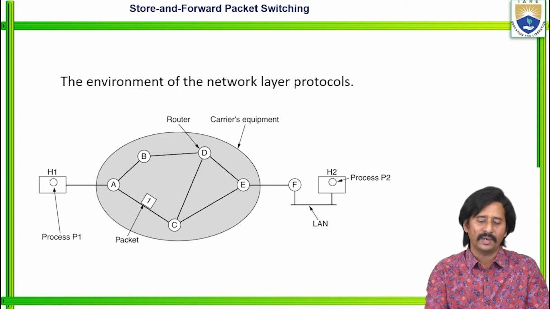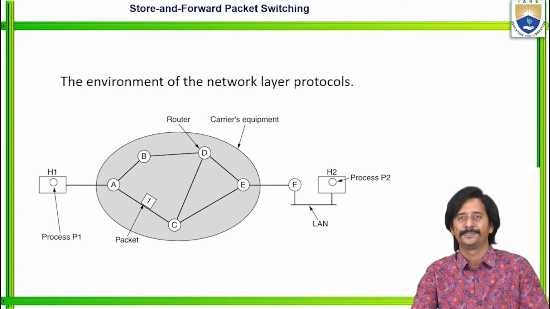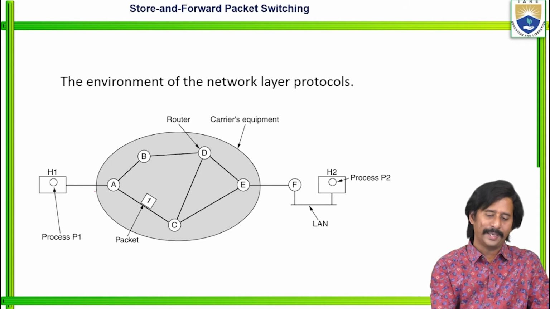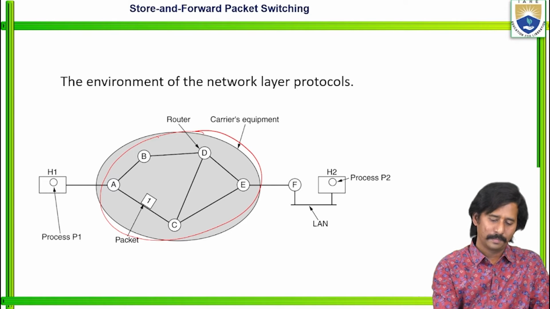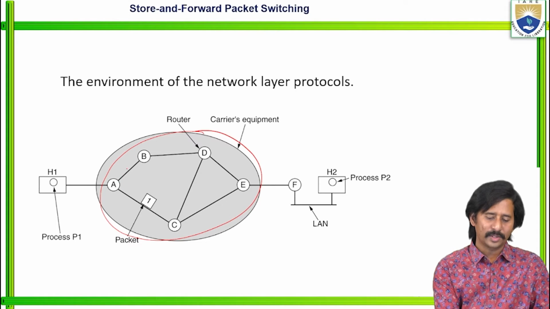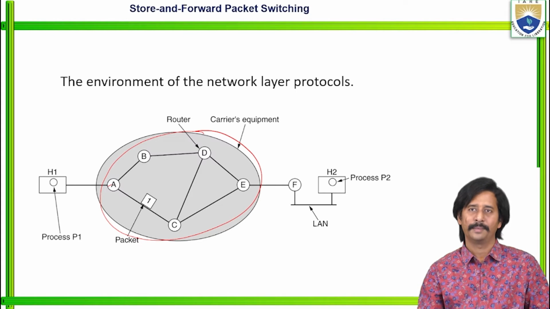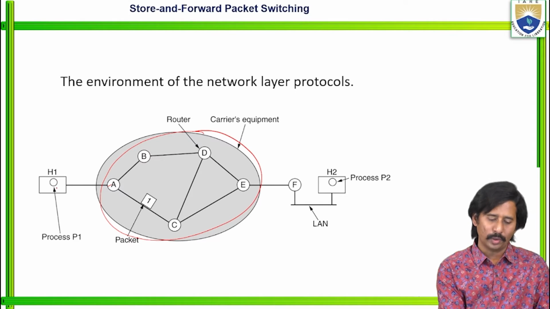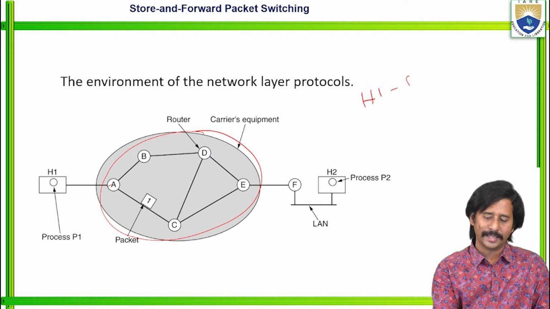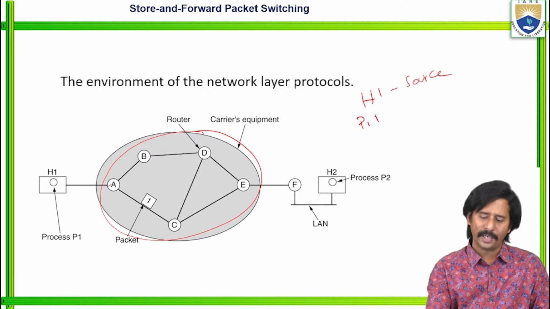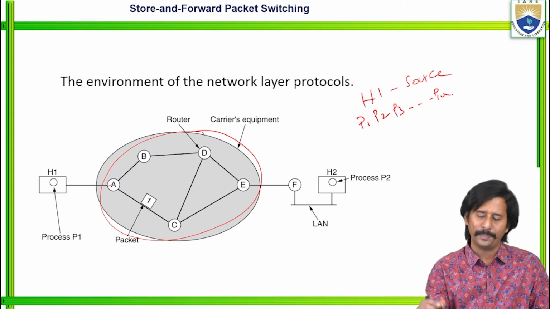See, this is the environment of the network layer protocols. Here, this is a subnet. These are the various routers A, B, C, D, E, F. Let us take this as host 1, which acts as a source node. Within that host, there are a number of processes, P1, P2, P3 and so on up to Pn.